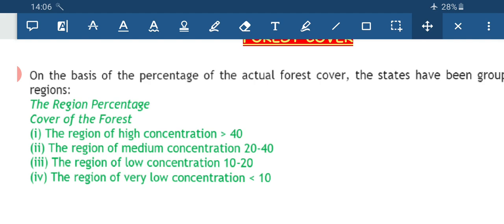Then comes the region of very low concentration. The very low concentration is there in the northwestern and northern part, that is Jammu and Kashmir, and also in the Rajasthan region. So these are some of the examples.